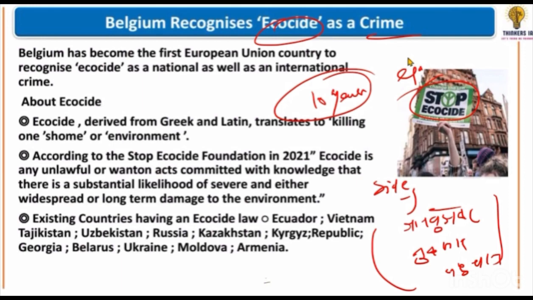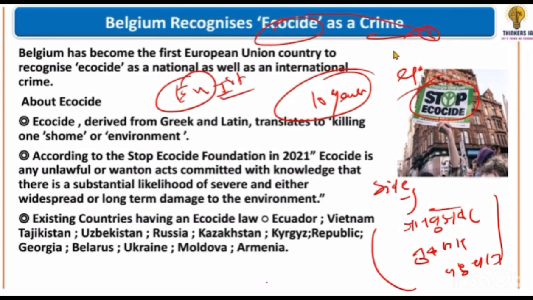Is Belgium the first country to do this? No, Ecuador and Vietnam have also launched ecocide laws. But Belgium is the first country in the European Union to have declared ecocide a crime. Ecocide means intentionally damaging the environment. Remember this much. You can use its example in mains.